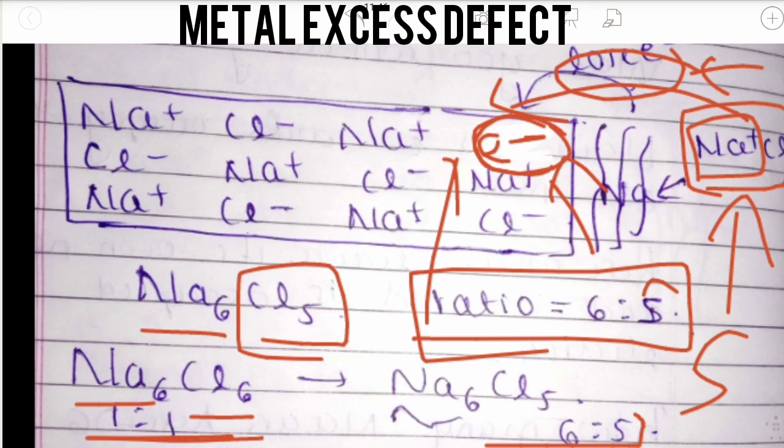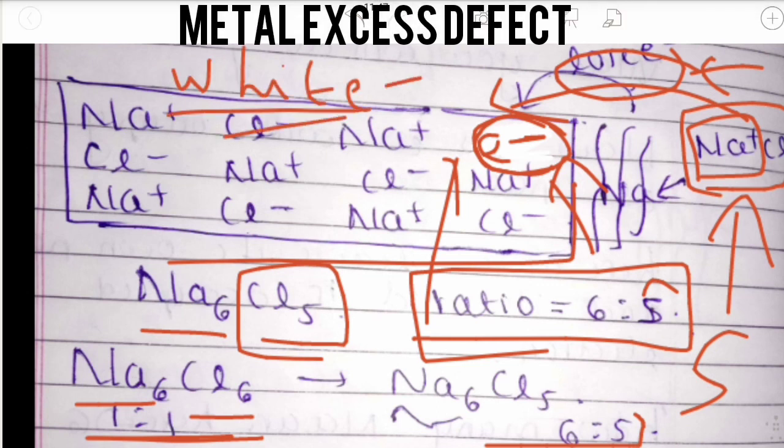Whenever the solid crystal consists of free electrons, the electrical conductivity increases. Due to the unpaired free electron, it becomes paramagnetic in nature. It has magnetic properties. The color of NaCl is normally white, but due to this presence of electrons, it will turn yellow.